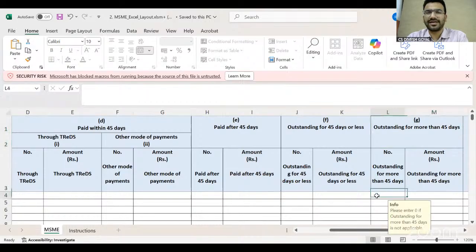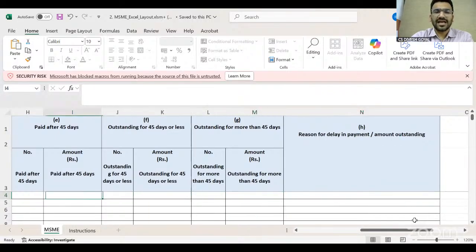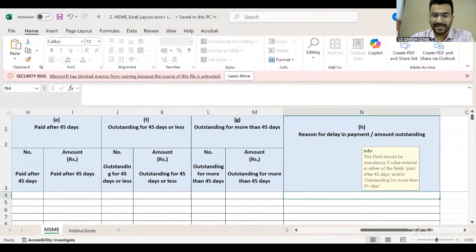Outstanding more than 45 days. As on 31st March, whichever invoices are outstanding for more than 45 days, I will mention here the number and the amount. And the last column is reason. If you mention information in column E or column G, then you have to give a reason. Otherwise, you can mention NA.